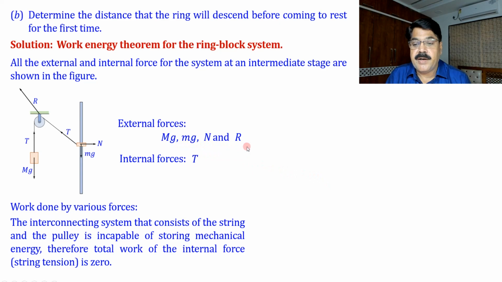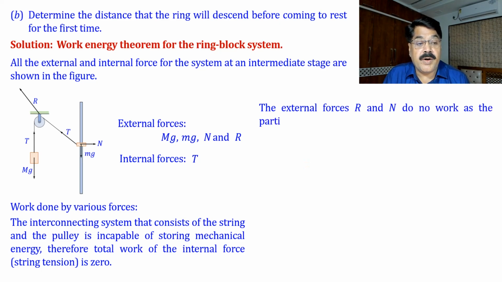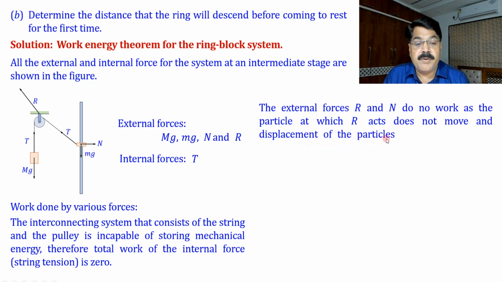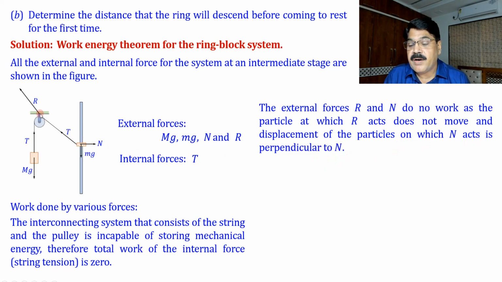Now we concentrate on work done by these external forces. The external forces R and N do no work, as the particle at which R acts does not move, and displacement of the particle, or particles, on which N acts is perpendicular to N. So here work done by this R will be 0 because this point is not moving. Again work done by N will be 0 because displacement is perpendicular to N. Only from external forces these two gravity forces are doing work.